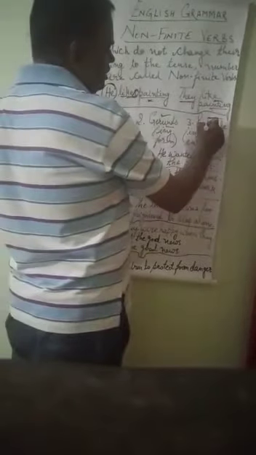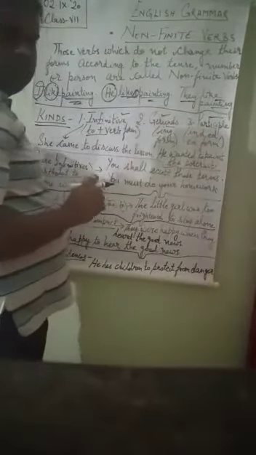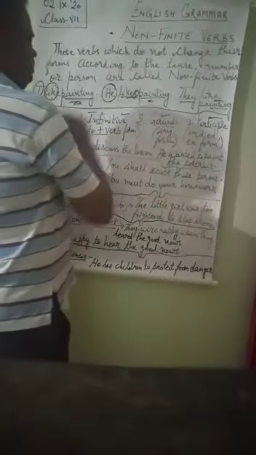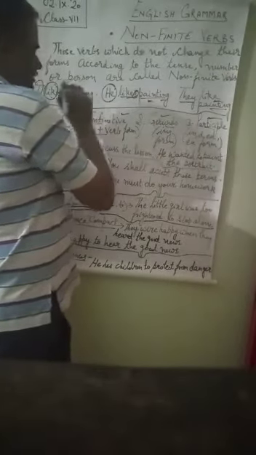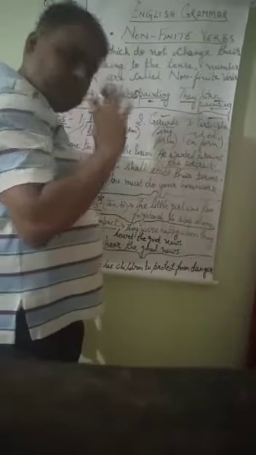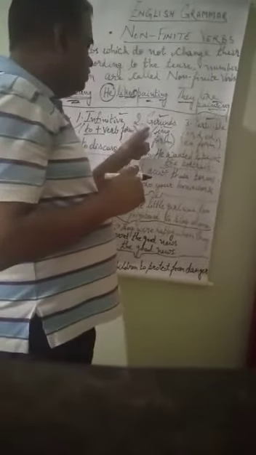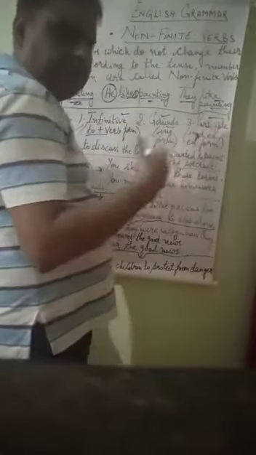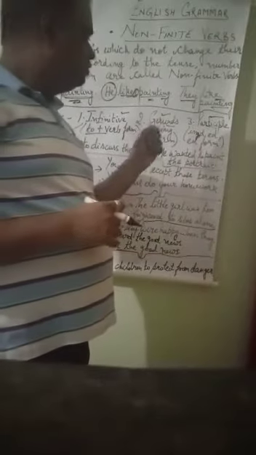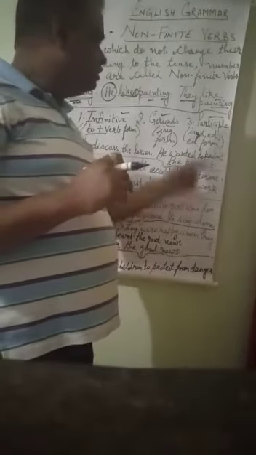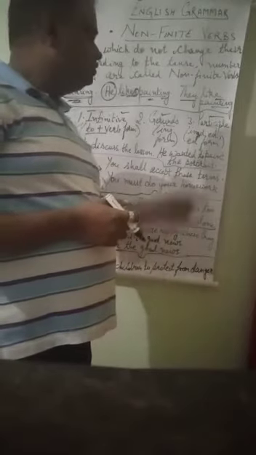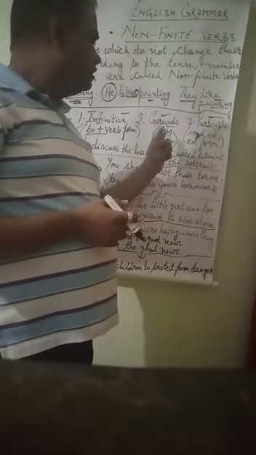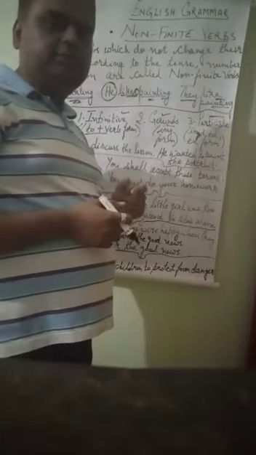And gerunds and participles. In gerunds we use the ing form. When ing is added, suppose that here painting, painting, dancing, writing, laughing, any verb in which ing is added and it acts as a noun, that is called a gerund. And in participle also we use the ing form. The ing form means dancing, learning, or the d, ed or en form. Suppose that work and its past tense is worked, so participle it will be. But ing will be there in both gerunds and participles, that we will discuss later. But today we have to discuss infinitives.